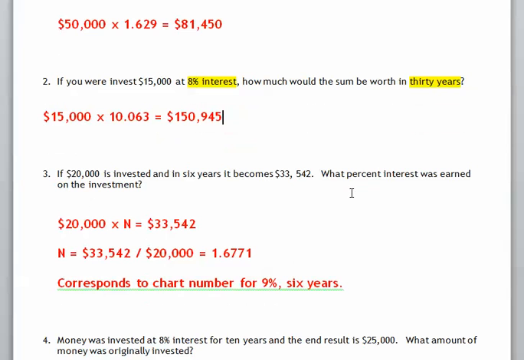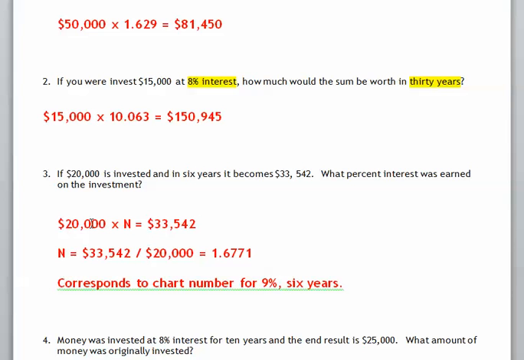Number 3 is a little bit different problem. I just threw that out there so you folks can see if you remember your algebra and can solve a problem. In this case, $20,000 is invested, and 6 years later it becomes $33,542. What percent interest was earned on the investment? We just set up an algebraic equation and solve for the unknown. Here we know the present value and the future value. We don't know what the percent interest was. We do know it was for 6 years though.